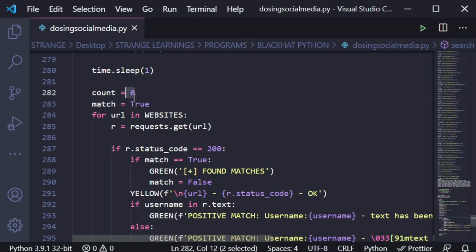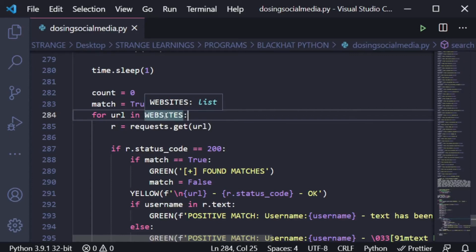Then it says count is equal to 0 because we have to count the number of positive matches that we have got, or the responses that we are able to find about the user. Then we are saying match is equal to true just because we have to use it later. Right here we are creating a for loop in which we are saying for URL in website.